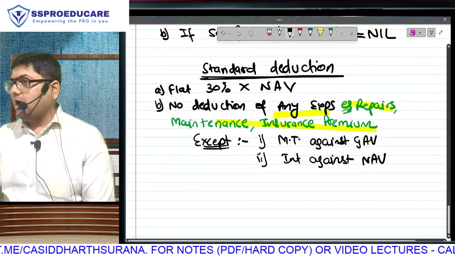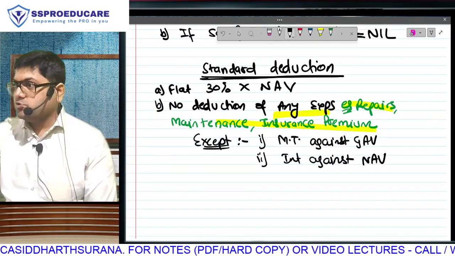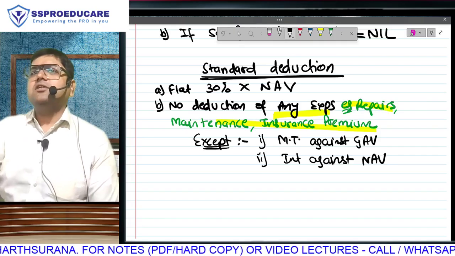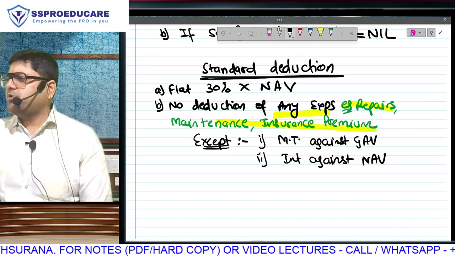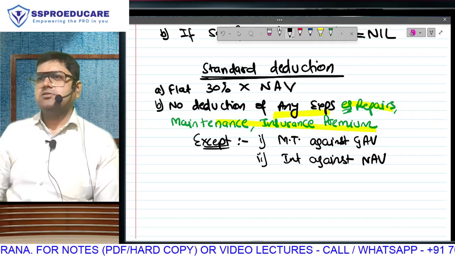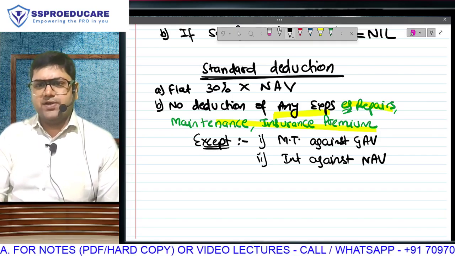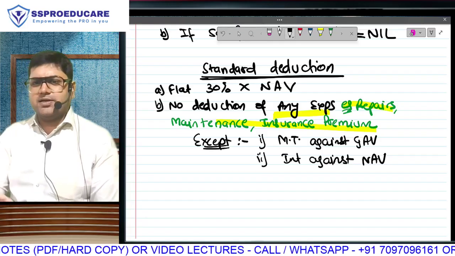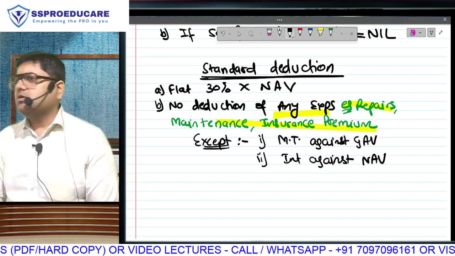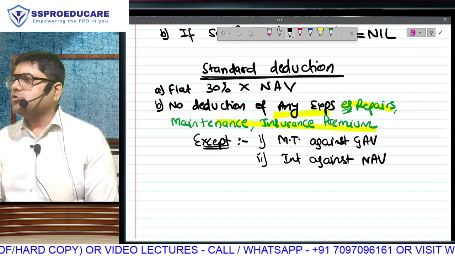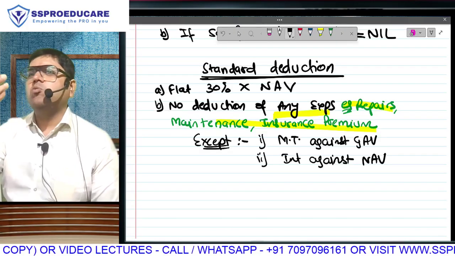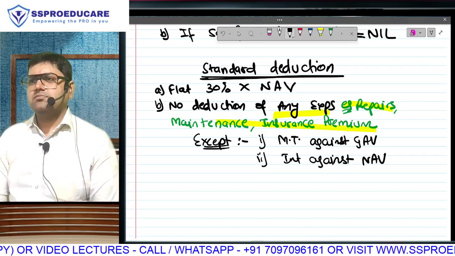And by the way, after this interest, pro forma is over. Matlab introduction ka 5 points, pro forma ka computation. After this, we have about 3-4 other general points to be noted, and house property ka chapter is over. If we are able to complete interest, which is slightly big, because we have some time here, then in tomorrow's class we are left with only the other general points and questions. Tomorrow we will complete our first head of income.